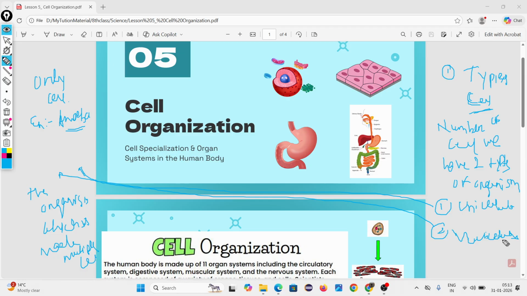Give one example of a multicellular organism. Human beings. Then do you know any other difference? One is its body is made up of a single cell, the other of multiple cells. Its example is amoeba, its example is human beings.